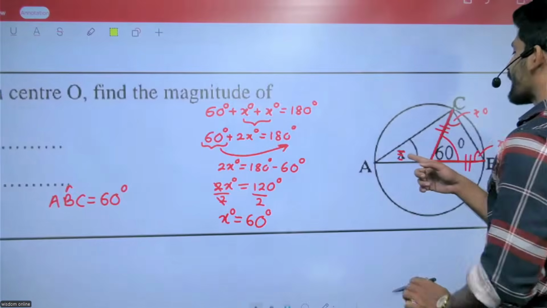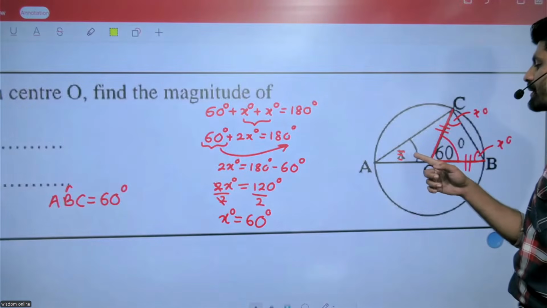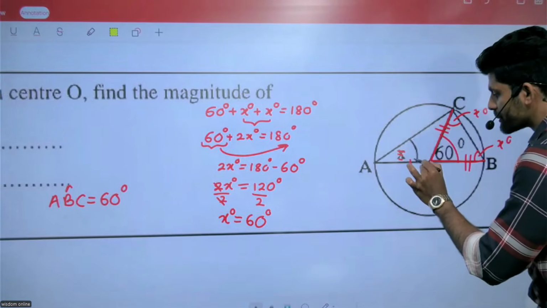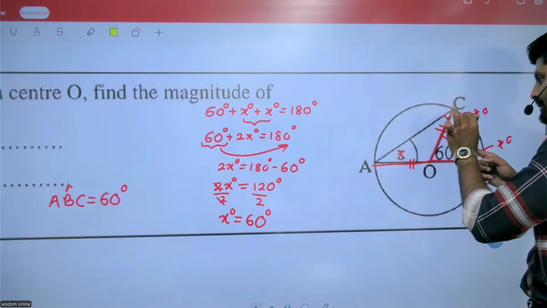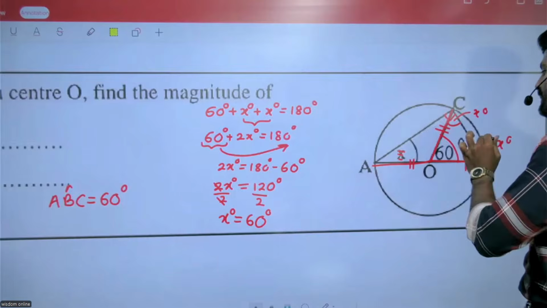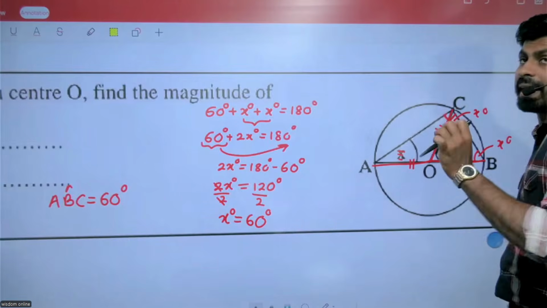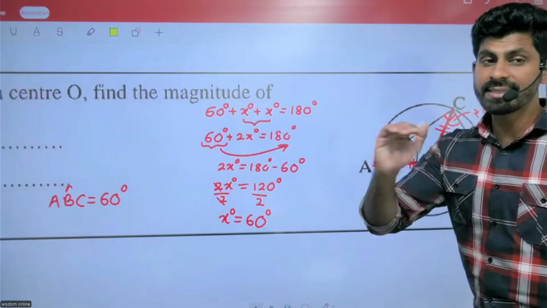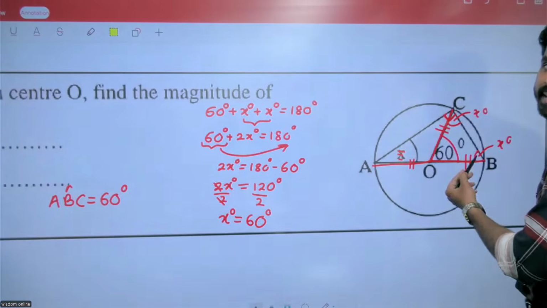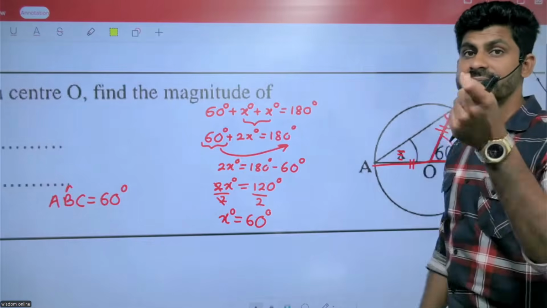How do we do CAB? Now we know that those two sides are equal, same radius. ACB equals to 90. Why? Angle at the semicircle. This is the diameter. Angle at the semicircle means 90.